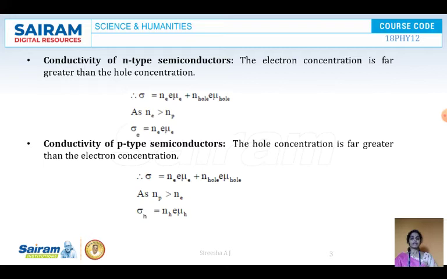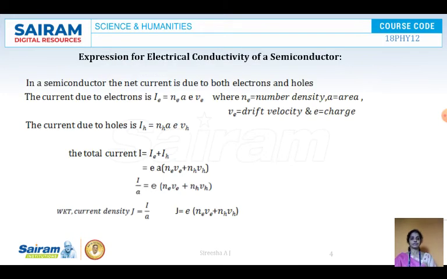Conductivity of a P-type semiconductor. The hole concentration is far greater than that of electrons. We know that a P-type semiconductor has an excess of holes. Therefore, the electron contribution Ne can be neglected. So the conductivity due to holes is nothing but σh is equal to Nh e μh.